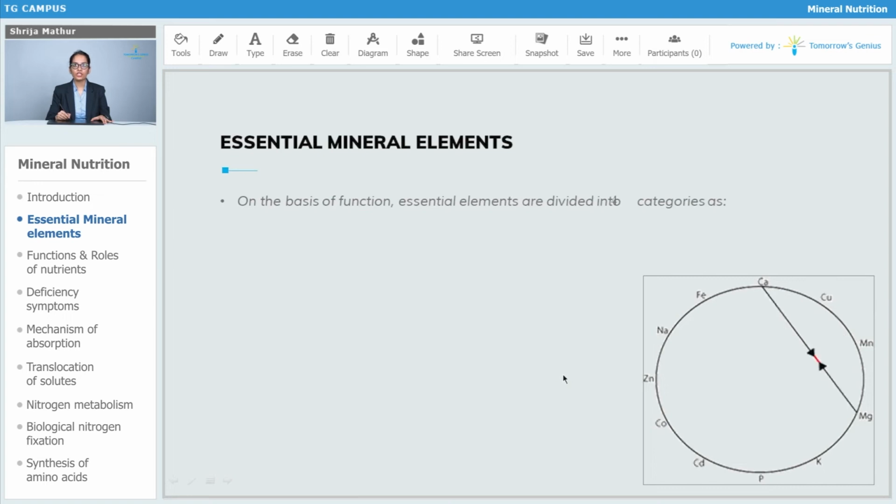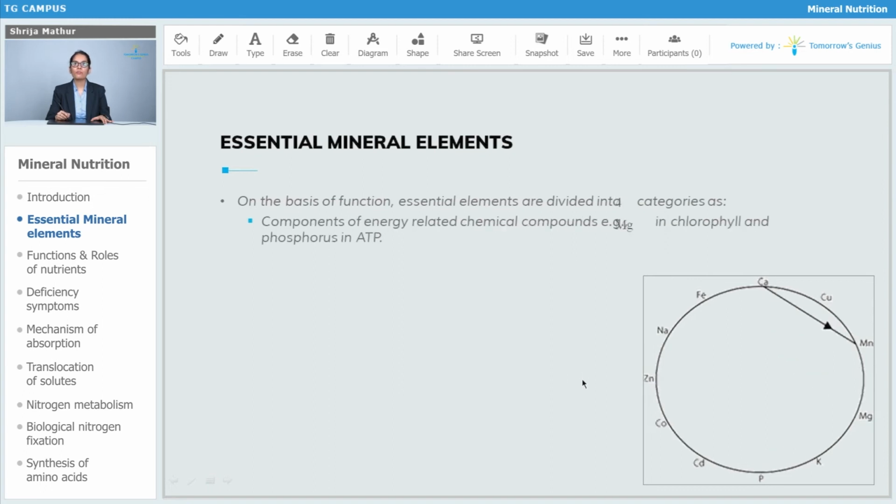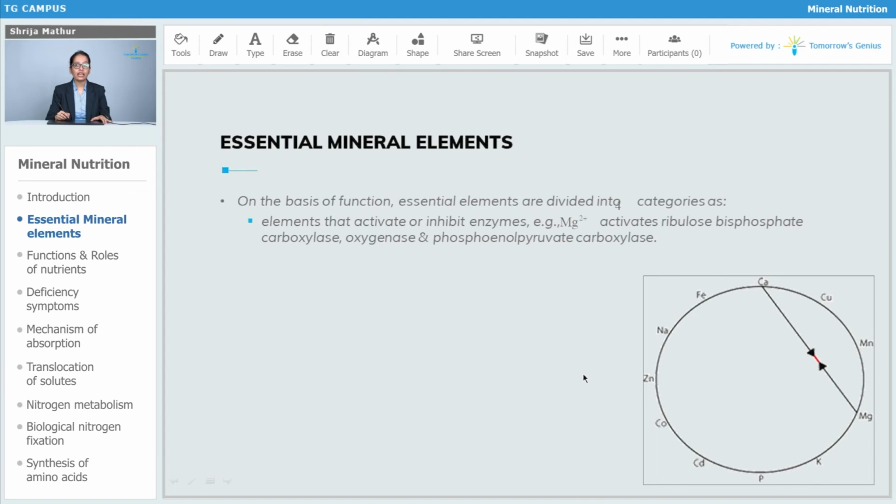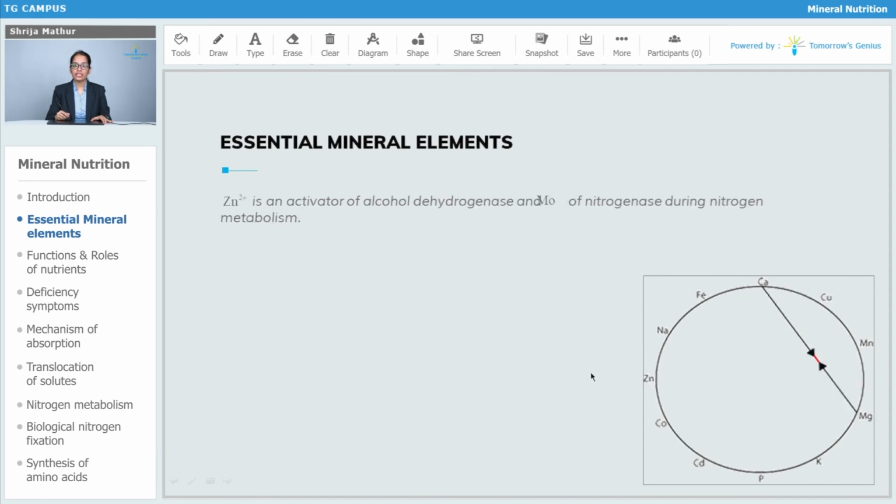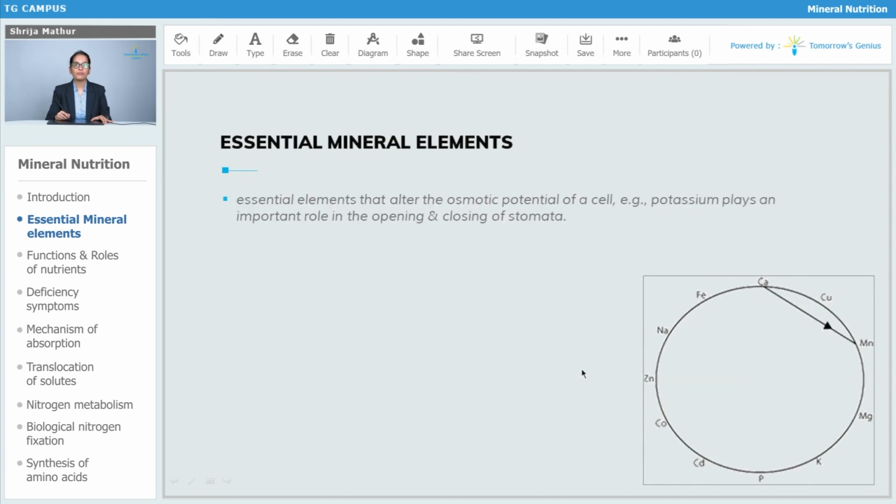On the basis of function, essential elements are divided into the following categories. What are those? The first is components of biomolecules. The second is components of energy-related compounds, that is magnesium in chlorophyll and phosphorus in ATP. Then there are elements that can activate or inhibit enzymes: magnesium activates ribulose bisphosphate carboxylase oxygenase and PEP (phosphoenolpyruvate) carboxylase. Zinc is an activator of alcohol dehydrogenase, and molybdenum of nitrogenase during nitrogen metabolism.